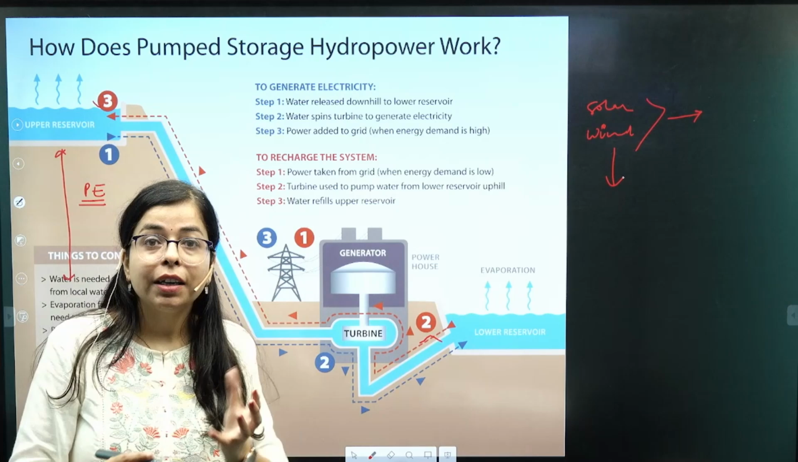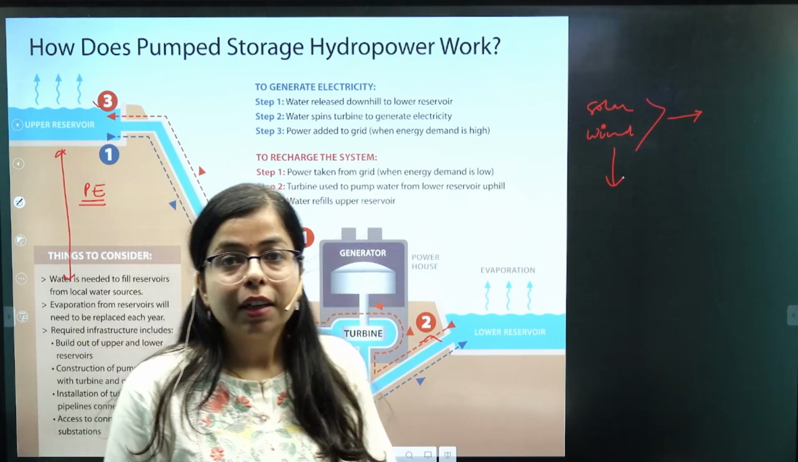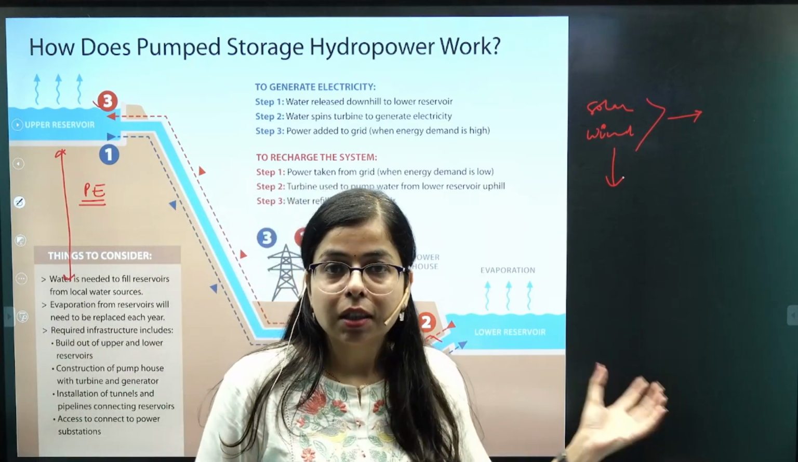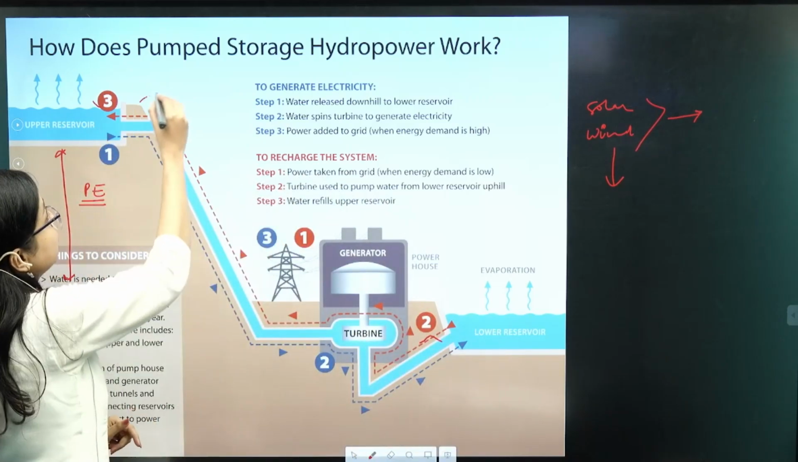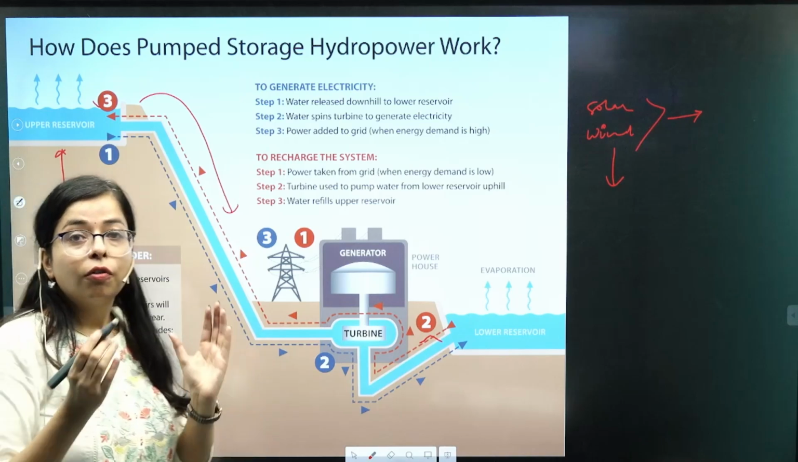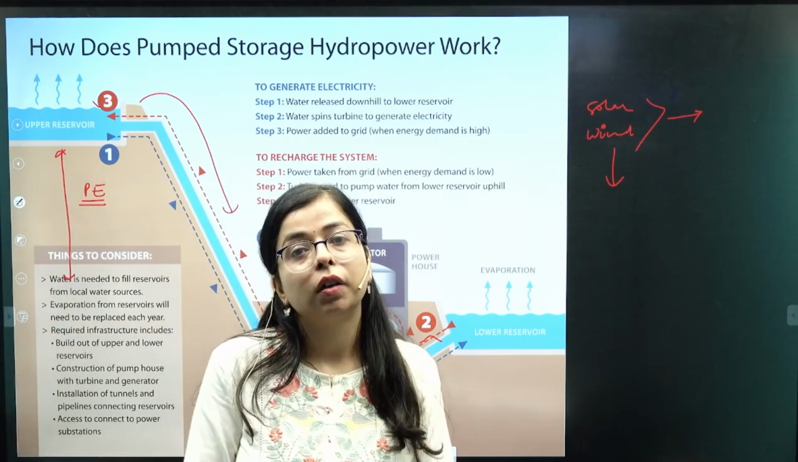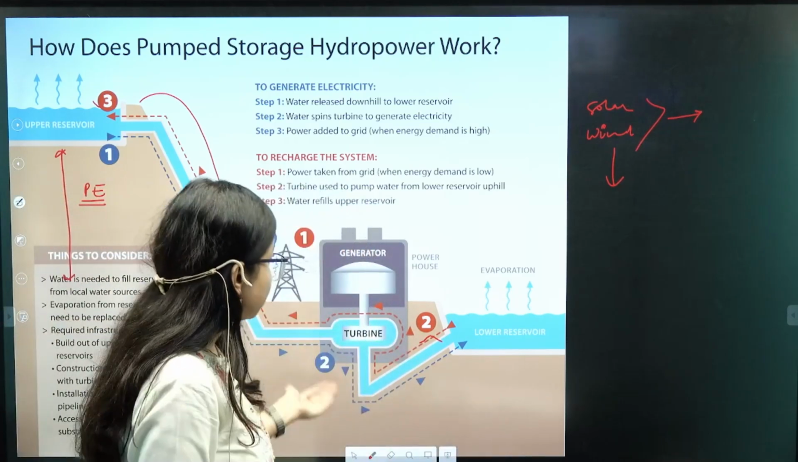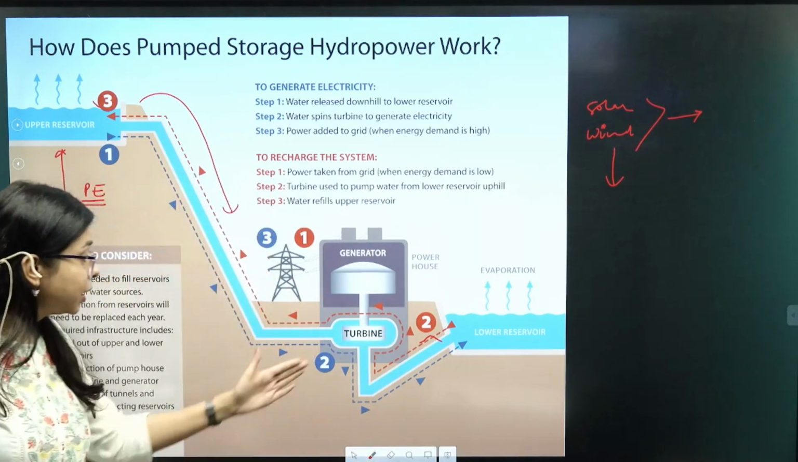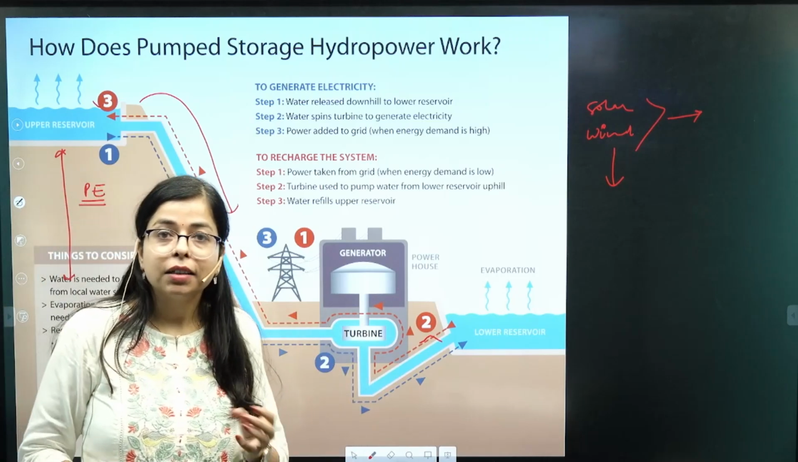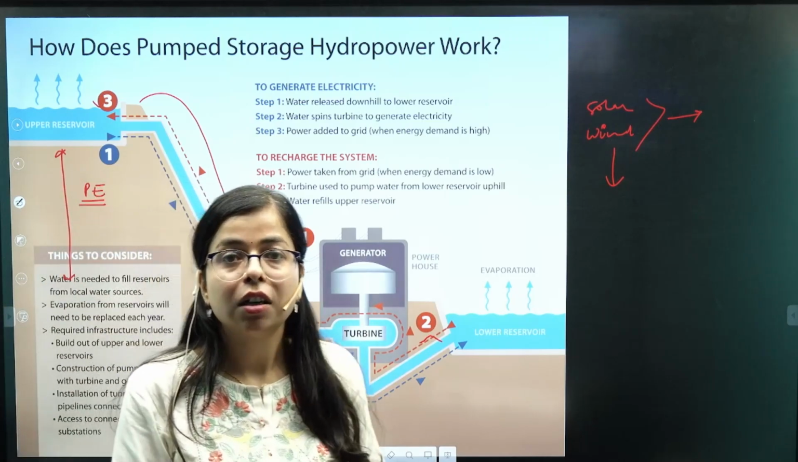And when we need to use this surplus energy, what can we do? We can release this water from the upper reservoir to the lower reservoir, right? In this process, we all know how hydroelectricity is produced. It is produced when water falls on a turbine and the turbine rotates, and in this process we can generate hydroelectricity. So the principle is the same.